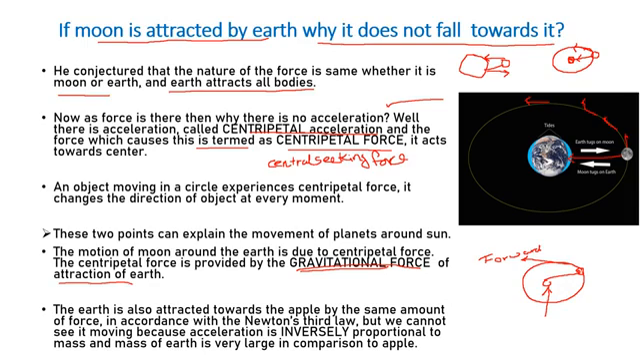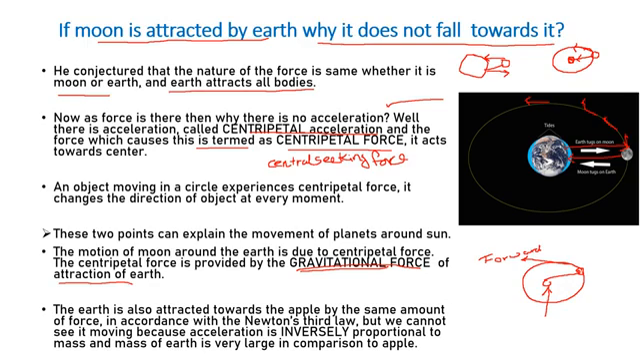The moon is not coming towards the earth and colliding with the earth because there is a force which is just opposite to the centripetal force, which we call centrifugal force. Okay, children, so these forces get balanced. Centripetal force is acting towards the center of the earth, and centrifugal force is acting away from the center of the earth.